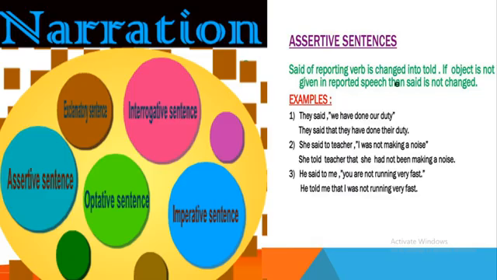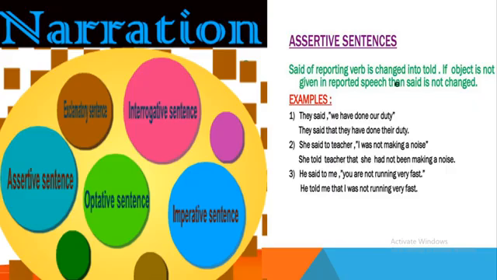But in the second sentence, you see, she said to teacher, I was not making a noise. In indirect speech, she told teacher that she had not been making a noise. Here reporting verb said is changed into told because there is an object which is teacher.